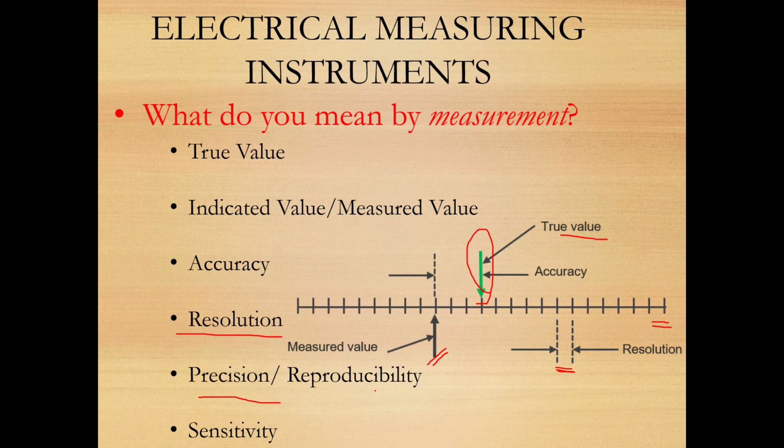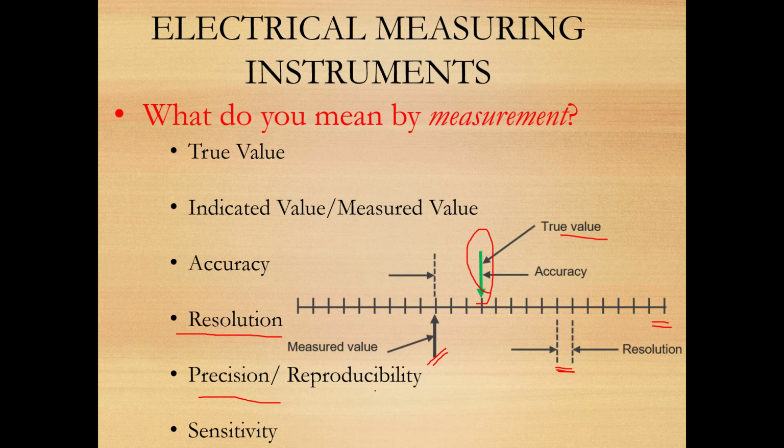So there is another term regarding this precision, that is reproducibility. Reproducibility means reproduction, taking the same measurement again and again, right? So if I reproduce the measurement and it gives the same value, it may be wrong, but it gives me the same incorrect measurement again and again. So I will call the measurement precise. It may not be accurate, but it is still precise.